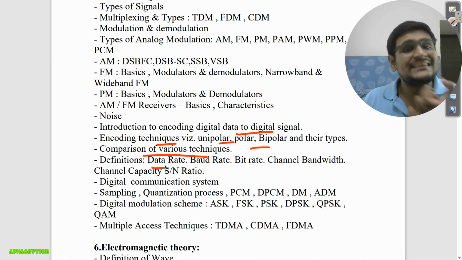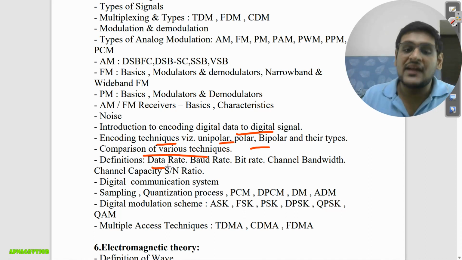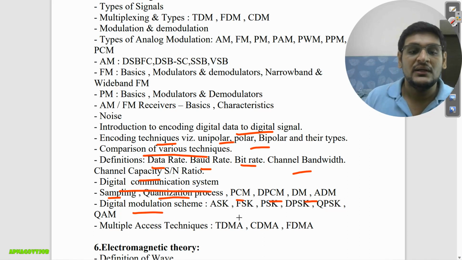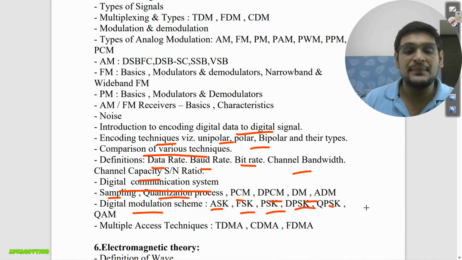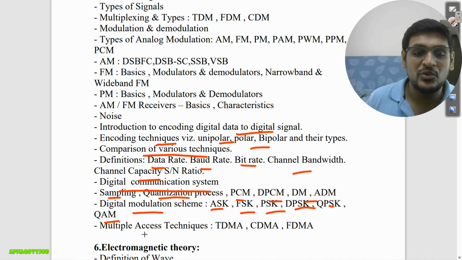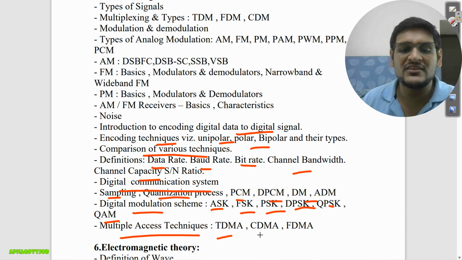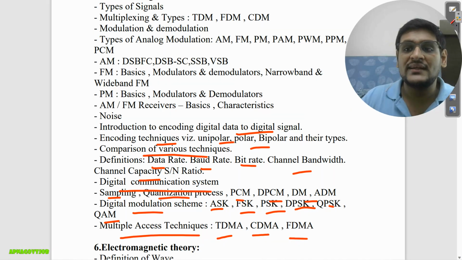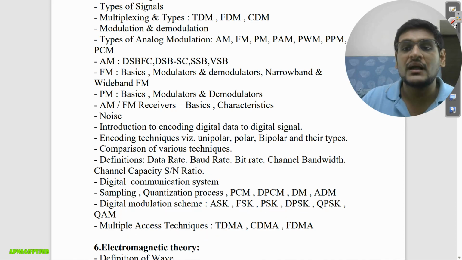Then basic definitions related to digital data transmission, like baud rate, bit rate, channel bandwidth, channel capacity. Then we will enter the digital communication system block diagram again, then the sampling quantization process, PCM, DPCM, DM, ADM, that you need to do. Digital modulation schemes: ASK, FSK, PSK, DPSK, QPSK, QAM, you will have to do. And then multiple access techniques we have: time division, code division and frequency division multiple access. So this is what you will do in your communication part.